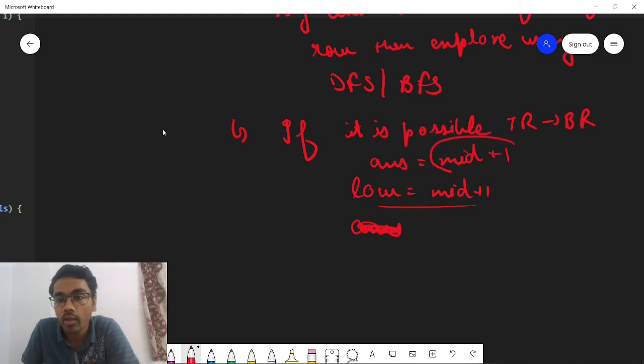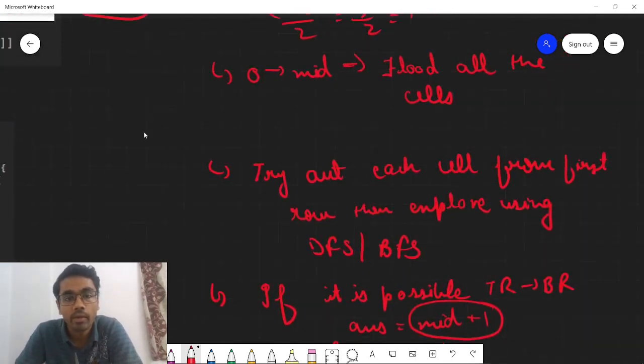Now why are we doing mid plus 1? Because we are taking 0 base indexing and days are given in 1 base indexing. So that's why we are doing plus 1 to each and every mid value. So yes, now if it is not possible, then simply shift your high pointer to mid minus 1.